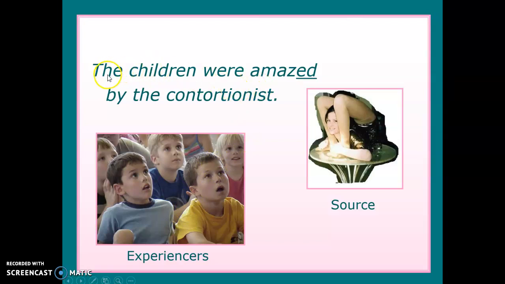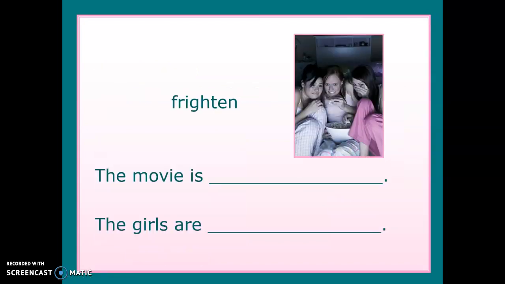En este caso, the children, right? The children are the experiencers. Ellos son los que están experimentando la emoción. That's why I use the ed. Okay? And then the contortionist is the source. So, the contortionist was amazing. And the children were amazed. All right? I have here so many more examples for you to have this as clear as possible.